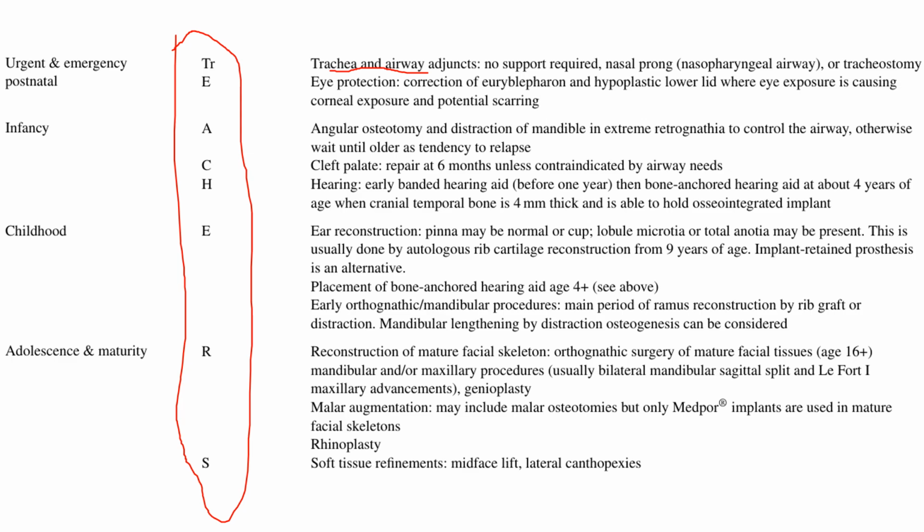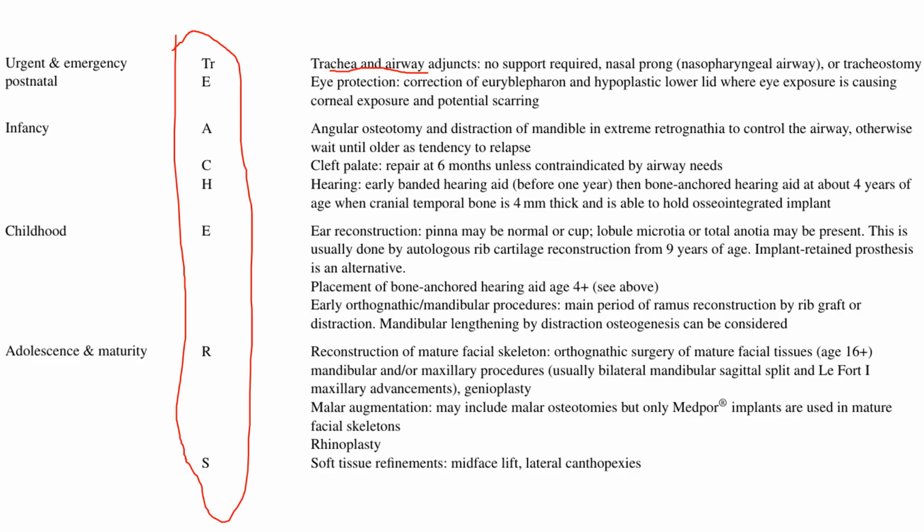The next one is again about the ear itself. Ear reconstruction: as we have seen, patients with Treacher Collins syndrome have a range of ear deformities. The pinna can be normal or cup shaped, lobule microtia can be present, or total anotia can be seen. In such cases, you will have to go for reconstruction, and you have two options. The first one is autologous rib cartilage reconstruction at or after 9 years of age, and the second option is implant retained prosthesis. So you go for one of these.